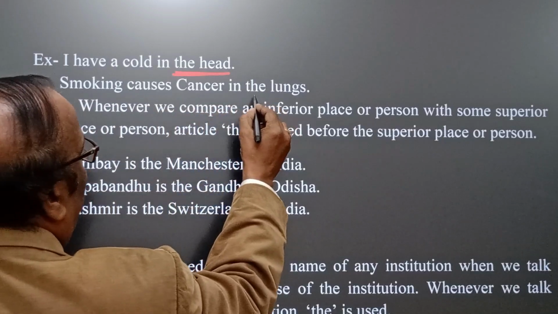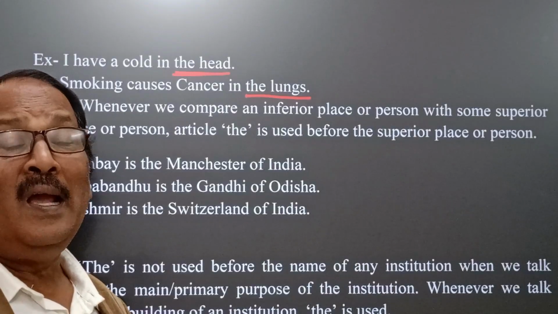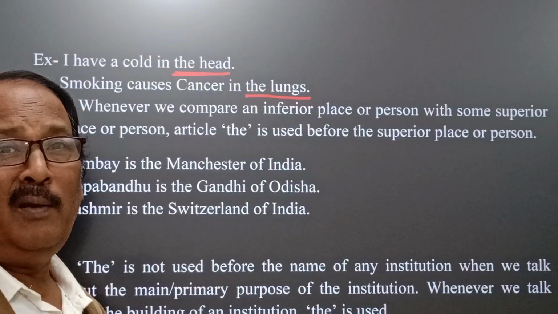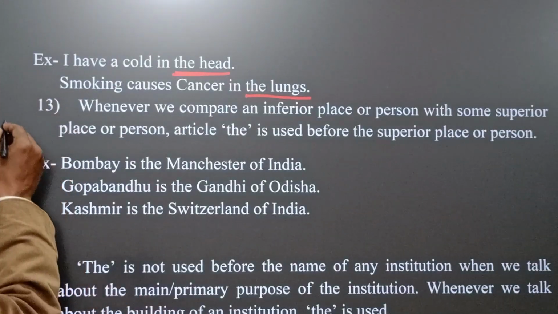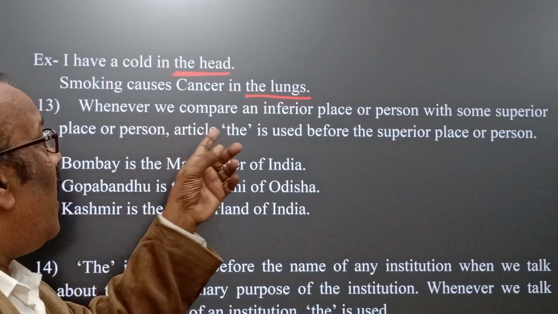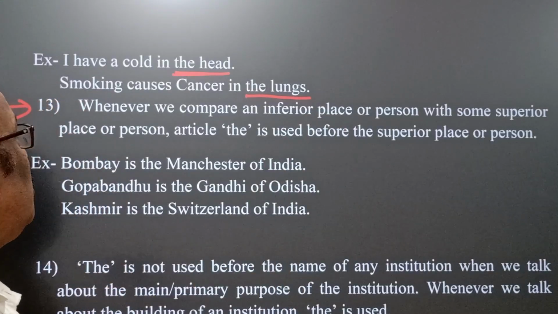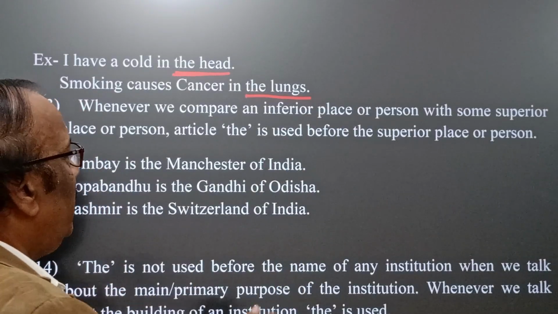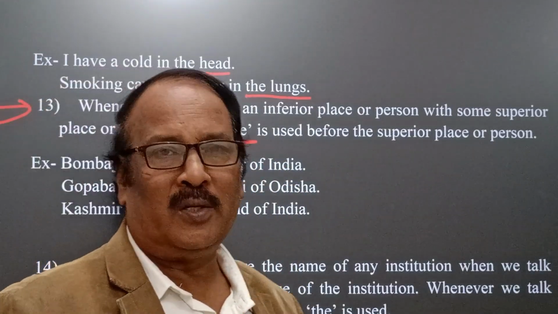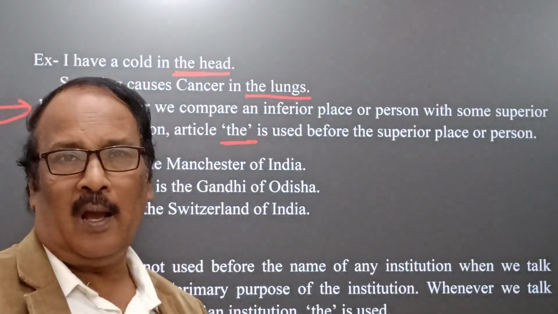Smoking causes cancer in the lungs. Naturally, causing cancer is not a good symptom. It is no doubt a symptom of killing a person. The next idea in this connection: whenever we compare an inferior place or person with some superior place or person, article the is used before the superior place or person. Here we find, Bombay is the Manchester of India.